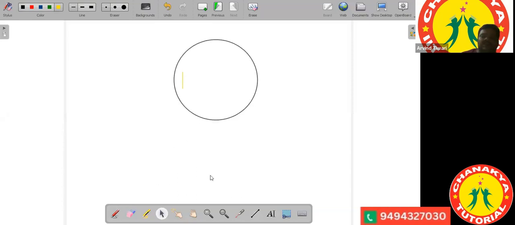And a source of alpha particles was kept here, from which alpha particles moved out. The source of alpha particles was taken as bismuth. From here the alpha particles were made to bombard, or fall on, this gold foil.